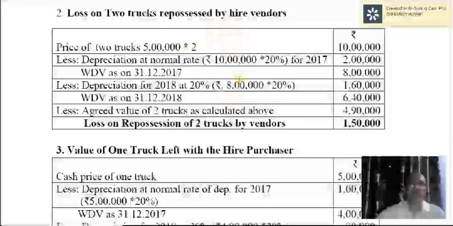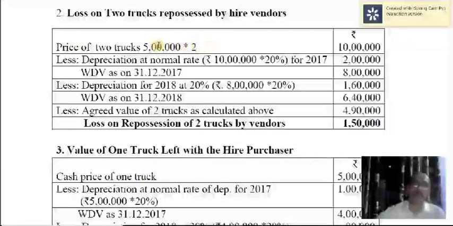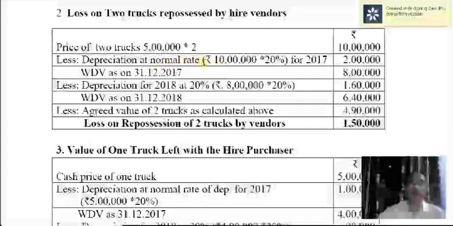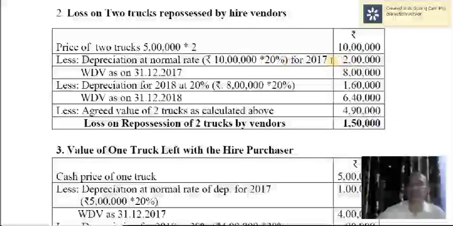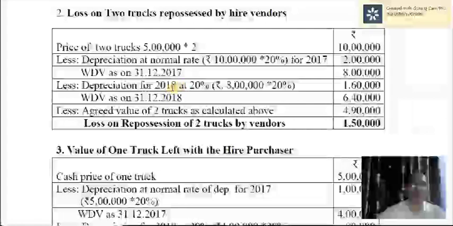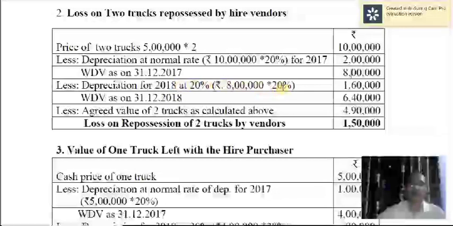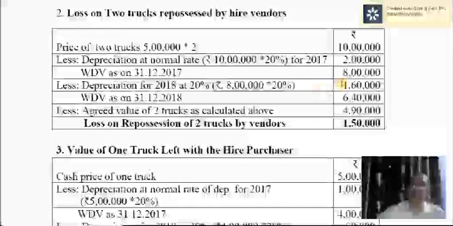You can calculate here. For example, price of 2 trucks, that is cash price 5 lakh of each truck into 2, so 10 lakh. Depreciation at normal rate for 2017, 2 lakh. So written down value is 8 lakh. And for the next year, that is the second year, 2018, depreciation at 20% on the written down value comes to 1,60,000.